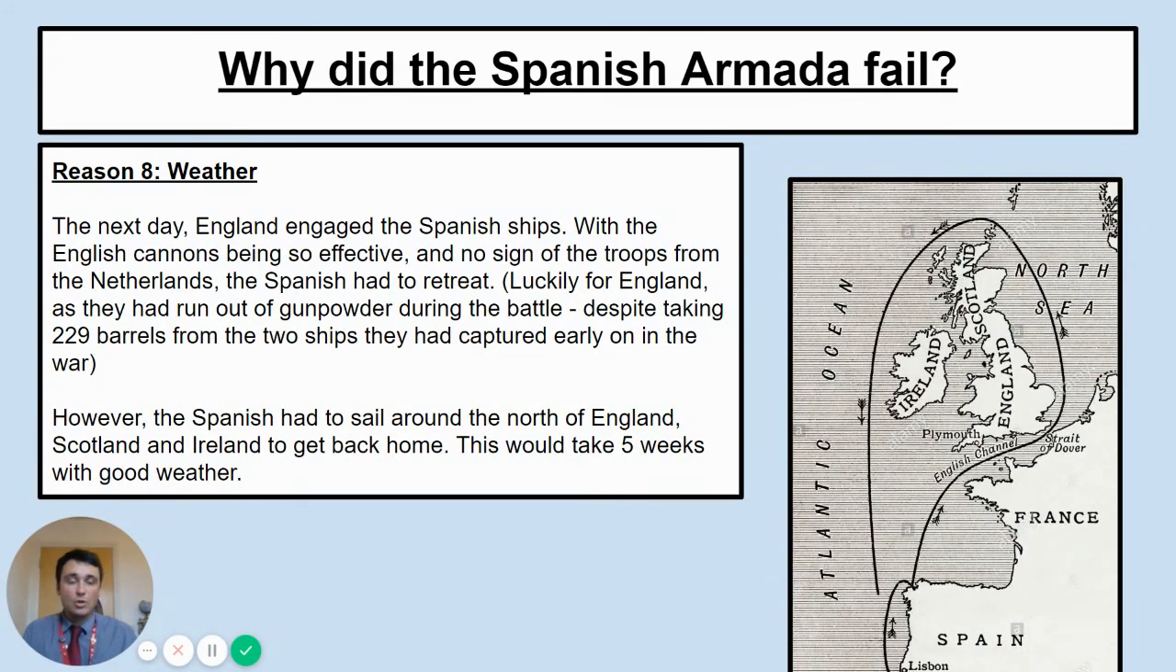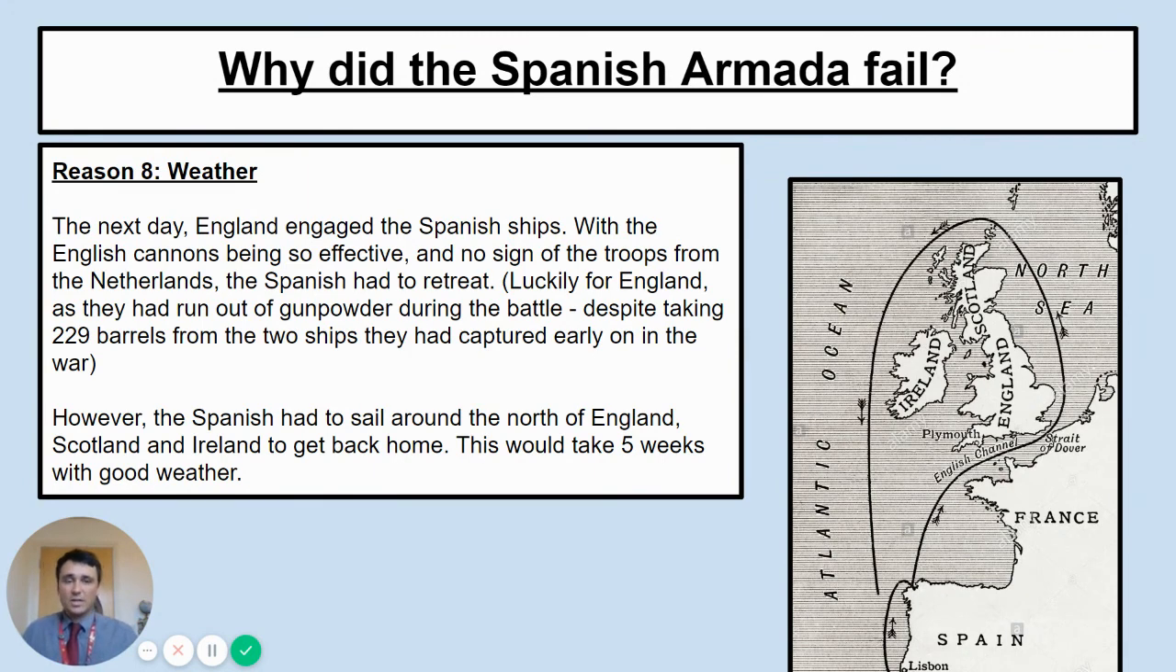At this point, all England could do was chase the Spanish ships and push them around. You can see that line on the map there. Push them around to the north of England and then up around Scotland and Ireland, so they couldn't retreat the way they had come through the English Channel.